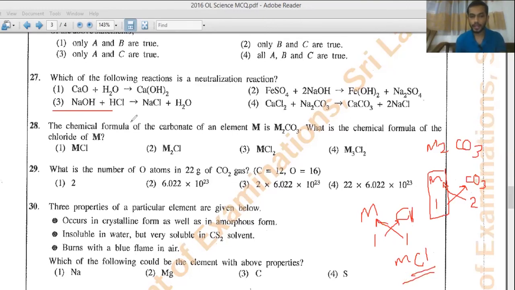Then 29th, they're asking what is the number of oxygen atoms in 22 grams of carbon dioxide gas, right? I'll take the whiteboard for this. 22 grams of carbon dioxide, and they're asking the number of oxygen atoms. How many oxygen atoms are present?